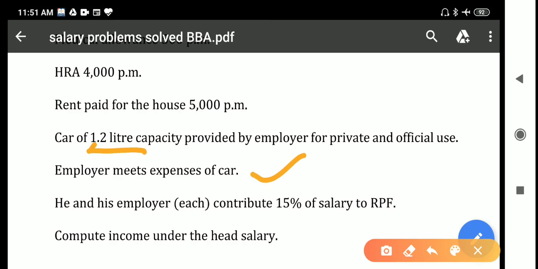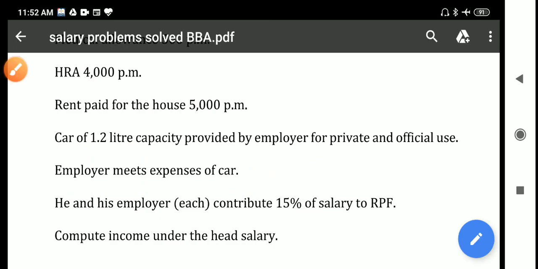So a small car is provided by the employer for private as well as official use, and all the expenses are met by the employer. Employer meets expenses of the car. So here you should take into consideration a small car. So the amount is 1,800 plus 900 into 12.